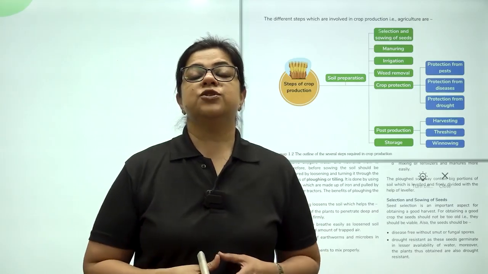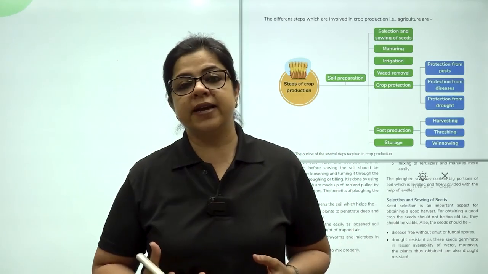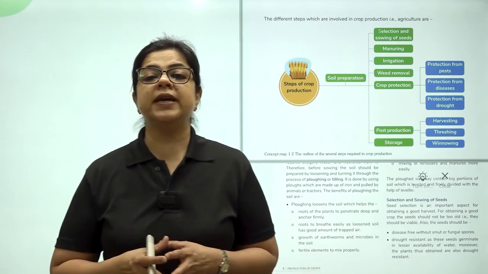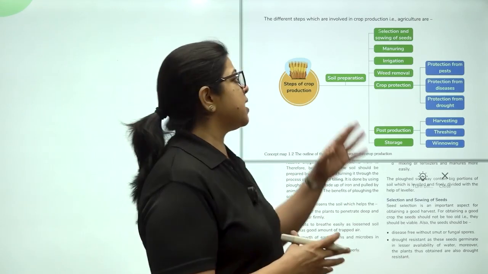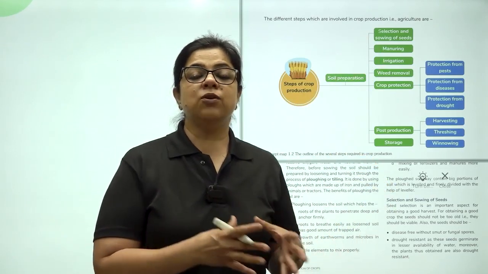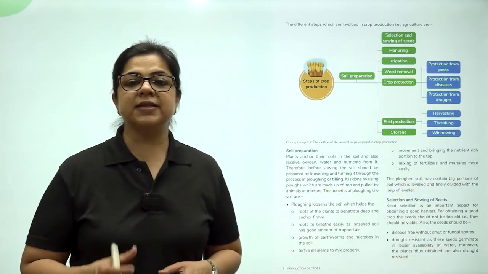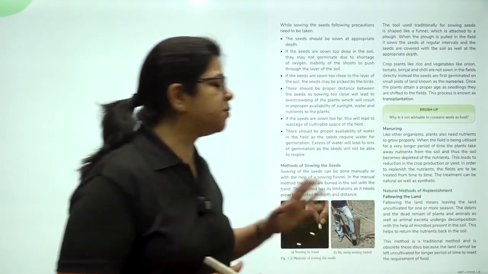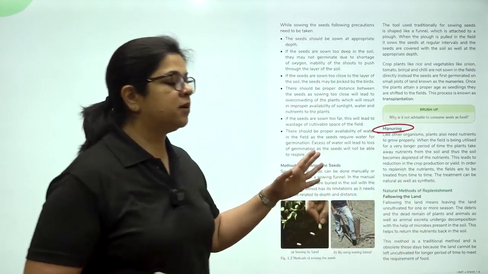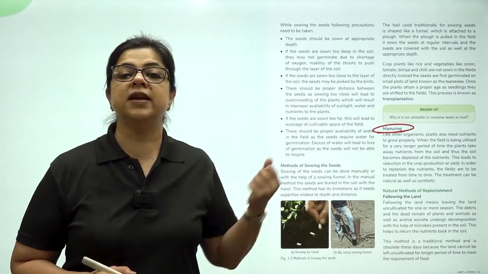So, in this video, we understood how we can differentiate between hollow seeds and seeds which will give rise to a new plant. In addition to this, we also have to check that the seeds should not be diseased. The next process after sowing of seeds is manuring. Now, what is manuring? Manures are of two types. First, manures are plant-based, and the second kind of manures are animal waste and plant waste mix. So, manuring is a method in which you add essential nutrients to the soil to make the soil very strong.